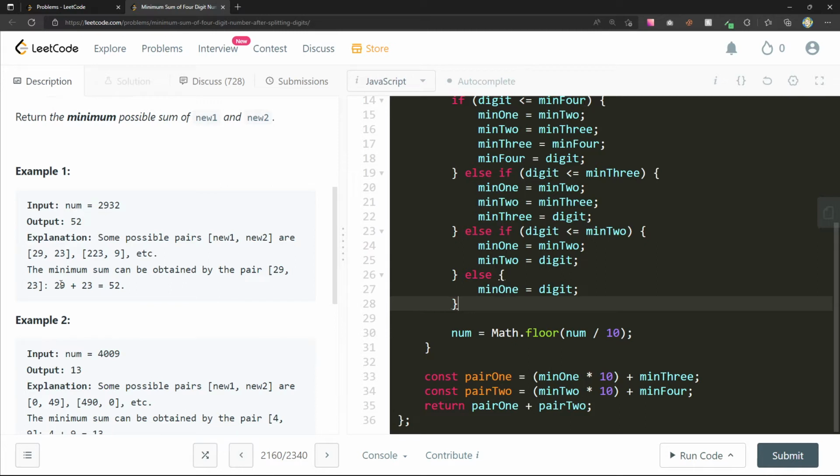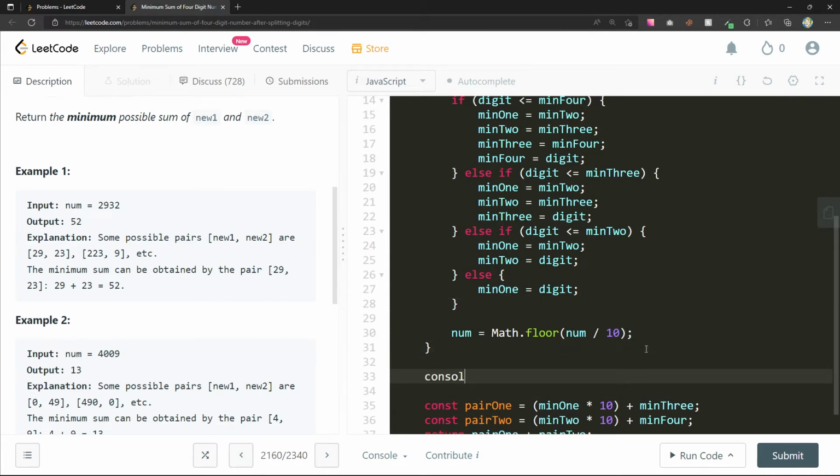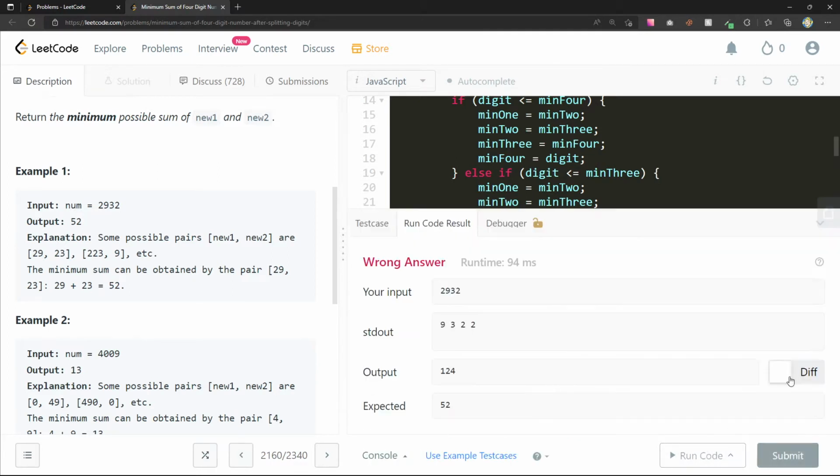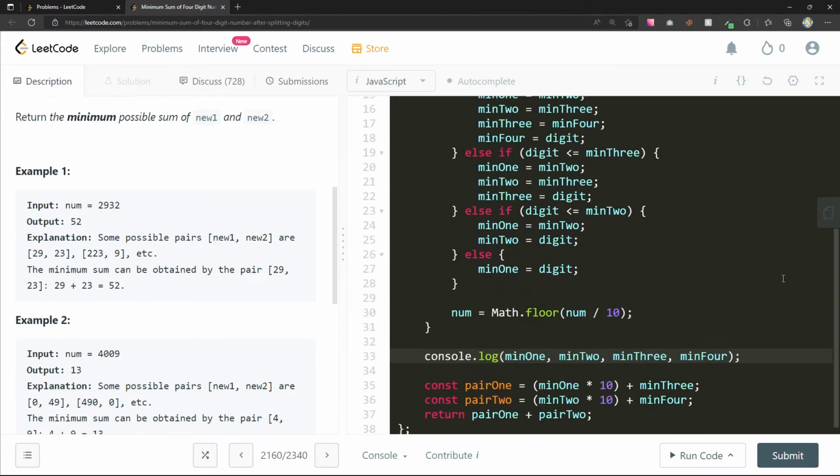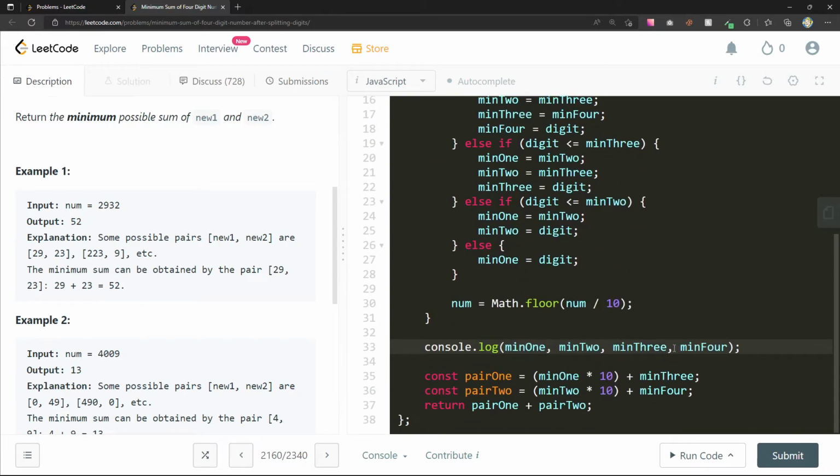1 times 10 plus min 3. All right, let's see what we have here for our numbers. Min 1, min 2, min 3, min 4. 9322, min 1, min 2. Interesting.